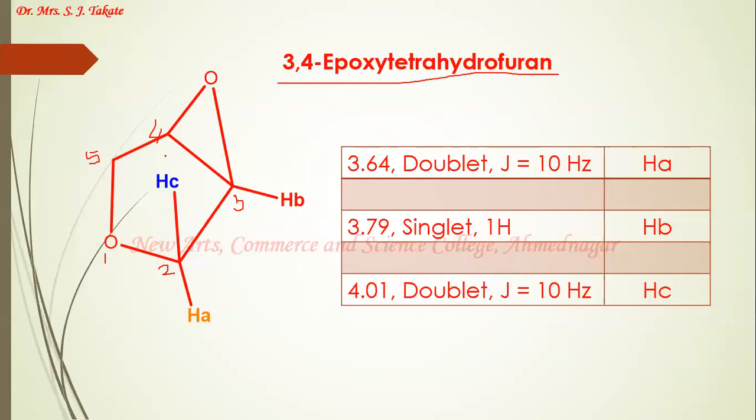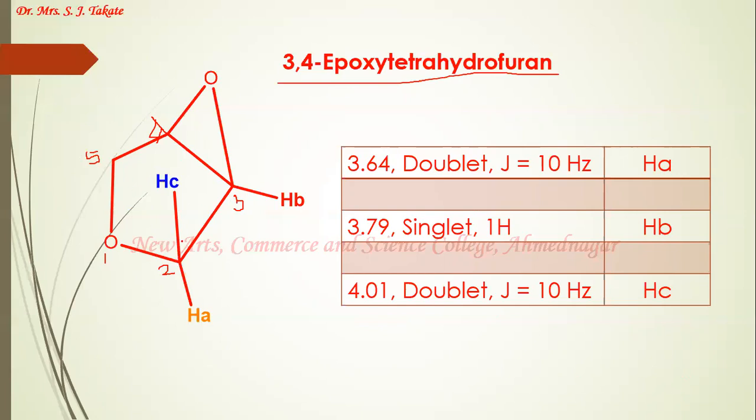This possesses a plane of symmetry; the molecule is symmetric. Even though there are 6 protons in total, we are going to get only 3 signals: one corresponding to the 2 methine protons, and two corresponding to the 2 protons from carbon number 2 and the 2 protons from carbon number 5.